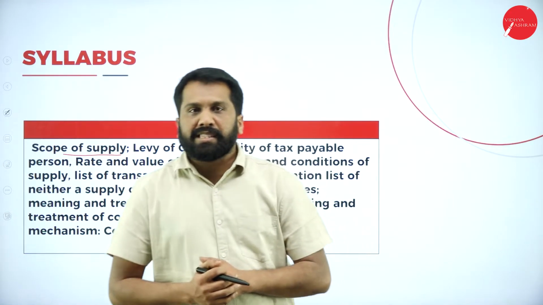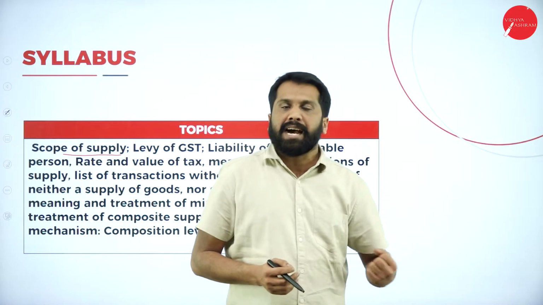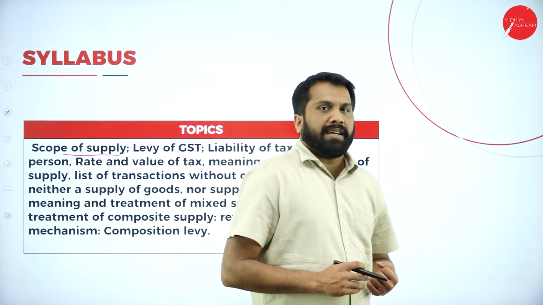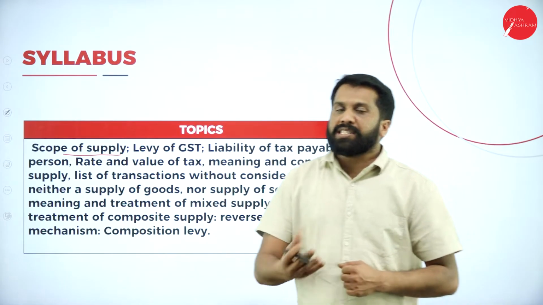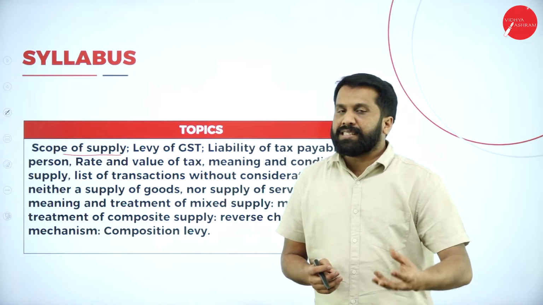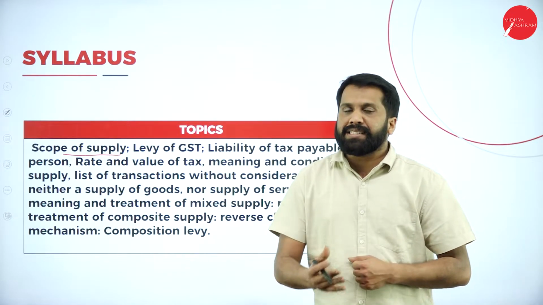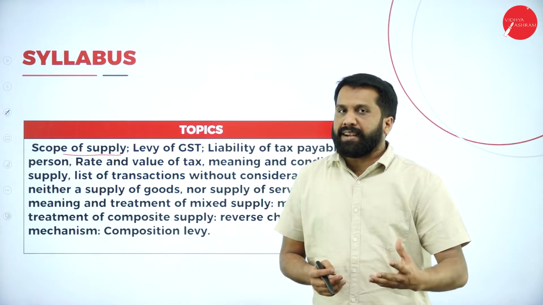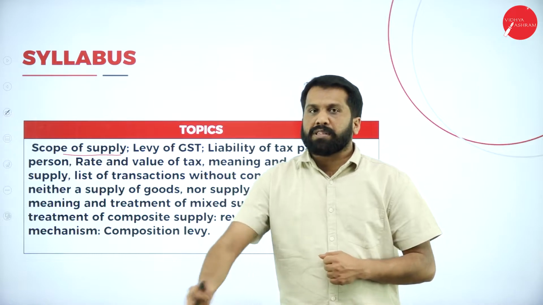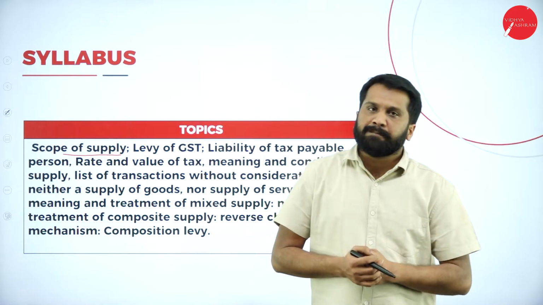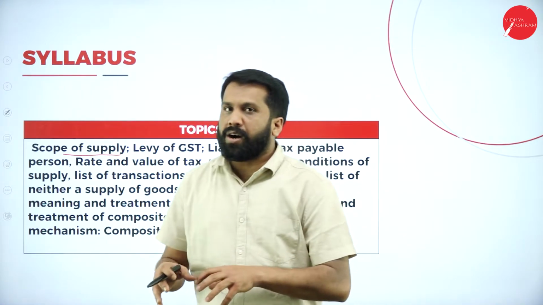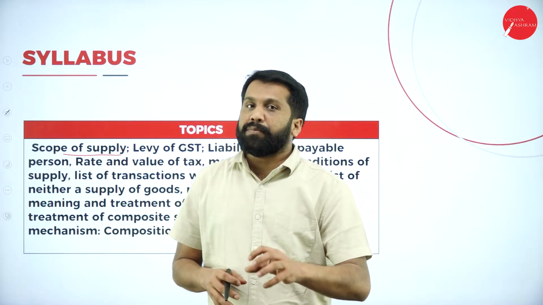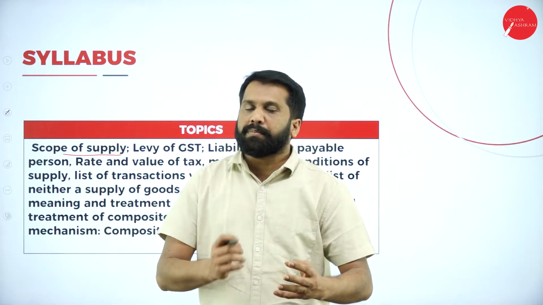In case of consideration, any sales that happen is supply. Any barter system like exchanges, supply. Transfer, supply. License issue, supply. Lease, supply. And rental, supply. Disposal of your asset is also called supply. All these 7 points are called supply with consideration, with money.